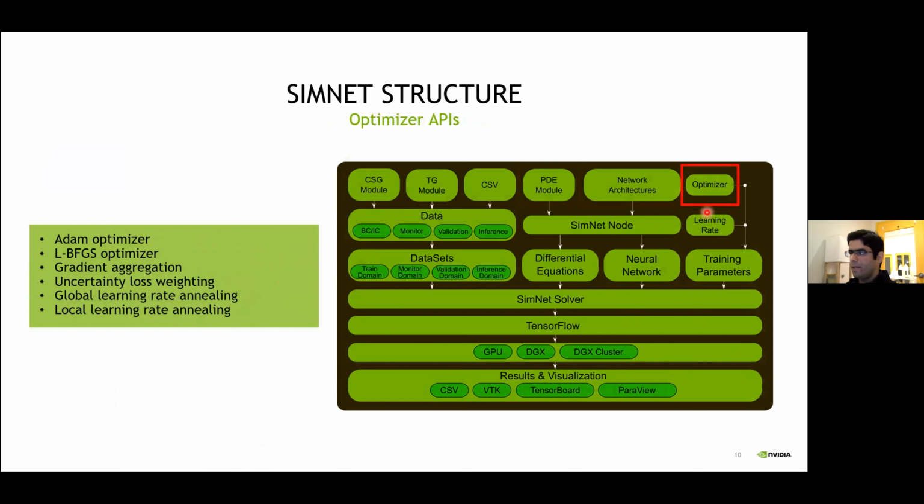So SimNet currently offers the Adam optimizer and the BFGS optimizer. It also offers gradient aggregation that enables large batch training even on a single or limited number of GPUs. And it also offers other optimizer tools for loss weighting, including uncertainty loss weighting and global or local learning rate annealing.